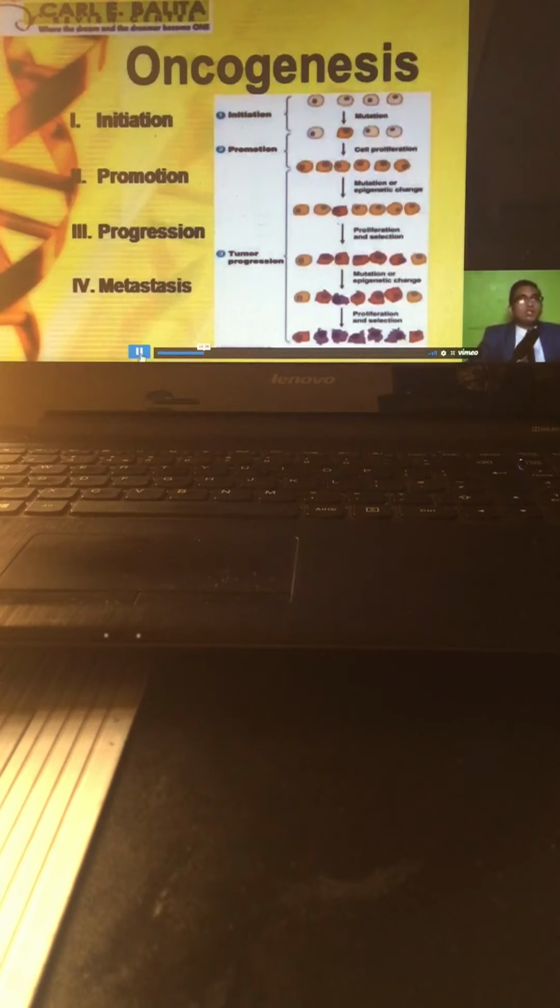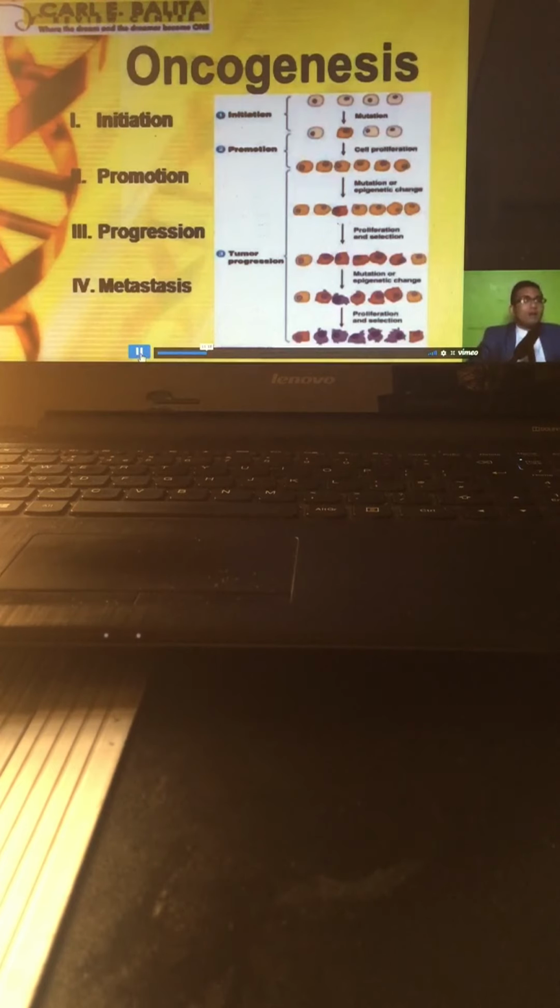Pag sinabi nating angiogenesis, angio means blood vessel, genesis, formation, or new formation of the blood vessel. So during angiogenesis, nagpo-form siya ng sarili niyang blood supply. So sa halip na the nutrients, oxygen, and other important components should be delivered into the different tissues in the body, saan ang napupunta ang mga nourishment? The nourishment is diverted into our malignant neoplasm. So dun sa cancer cell pumupunta, that is why a patient is suffering from anemia and weight loss. Right? So they are what we call the 4 stages.